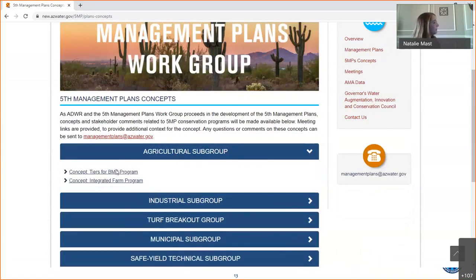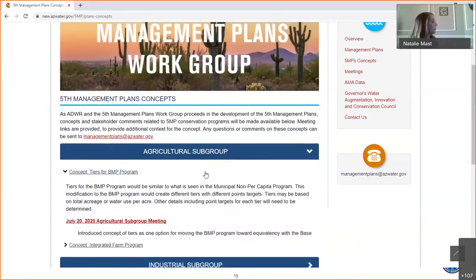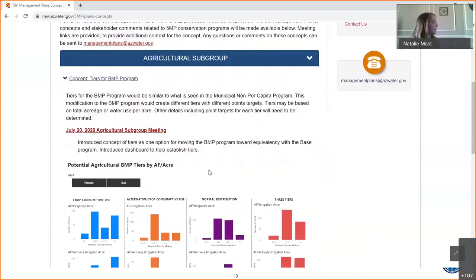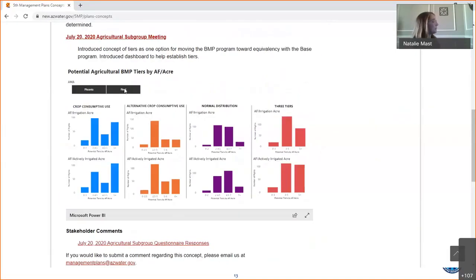We have a sub drop down as well for each concept. You can see that for each concept we've talked about, we've provided links to the meetings where we've talked about that concept to provide a little bit of additional context on that item. We've provided a very brief description of that concept, and we've provided dashboards or links to any additional information that we've provided through our subgroups.